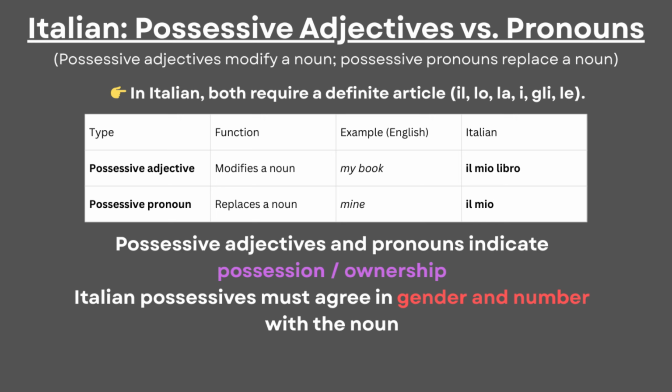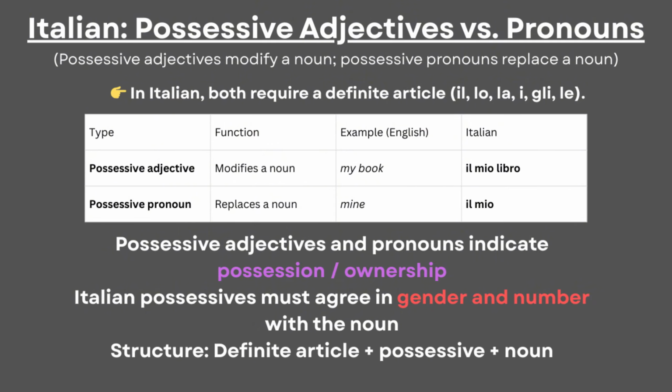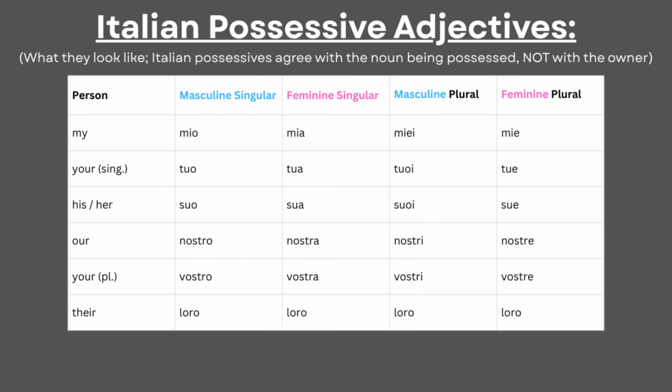This is a big difference from English, because agreement says that the possessive must agree in gender and number with the noun. The structure of using possessives in itself is made from a definite article, a possessive, and a noun. But before we show examples, we can see what possessive adjectives look like in Italian. Keep in mind that all of these mean my, your, his, her, our, your plural, and their, just being affected by gender and number. Considering how the words have to agree, it's also important to use the correct definite article based on gender and number, which is something I showed in a previous video.